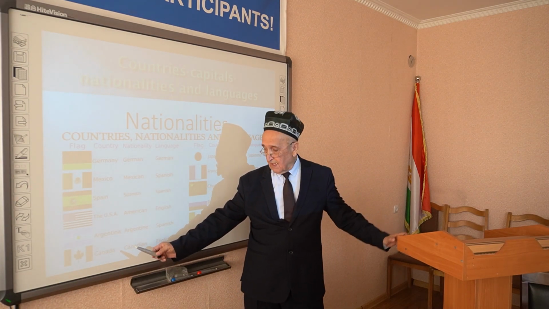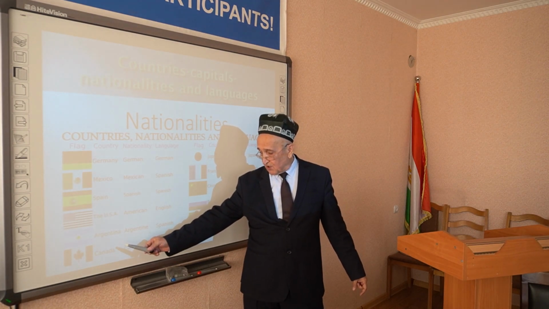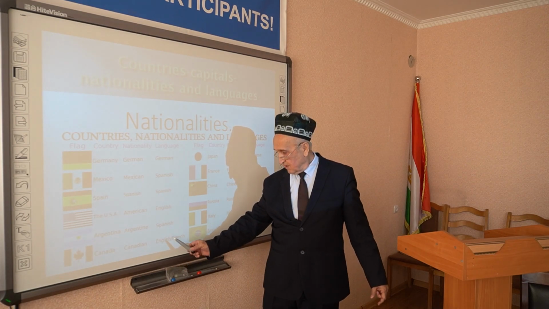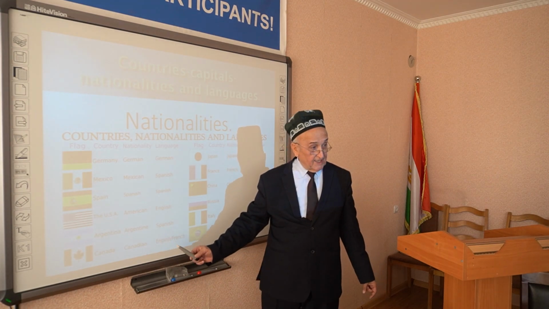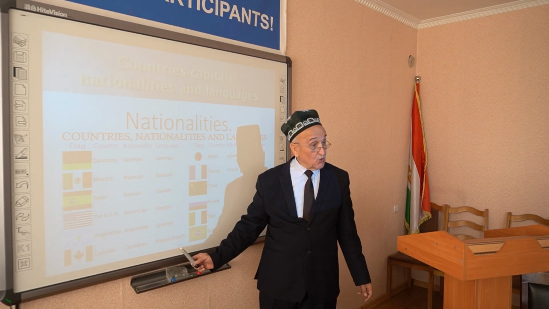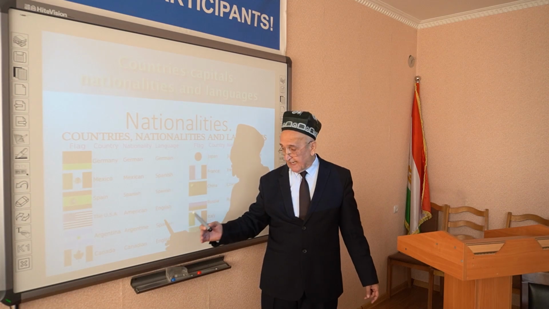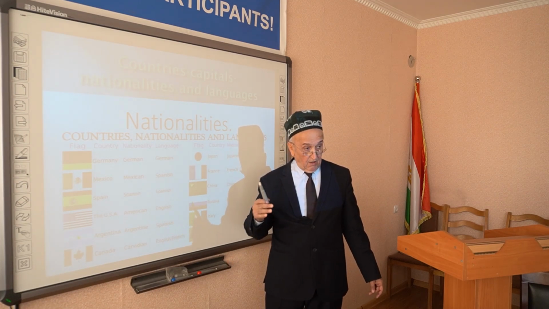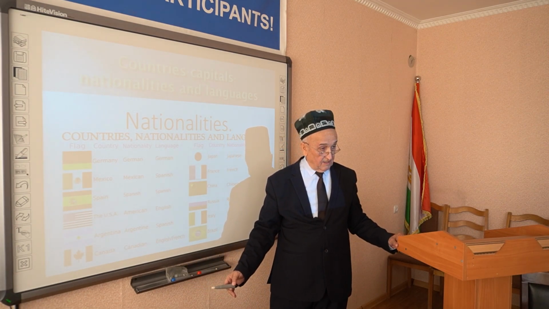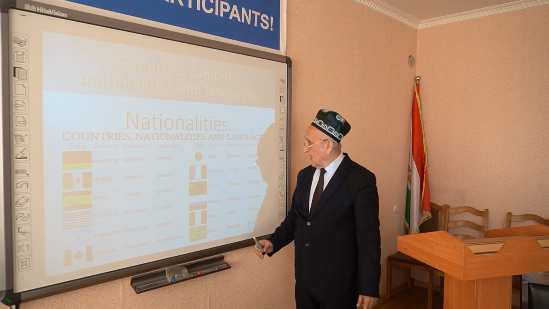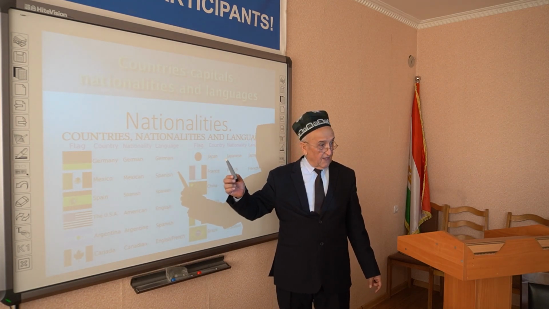Another country, Canada. The nationality of this country is Canadian. The capital of this country is Ottawa. The official languages of this country are two: English and French. In the north part of Canada, 90% of the population are French speaking persons. And this country also is situated in the north part of the American continent.